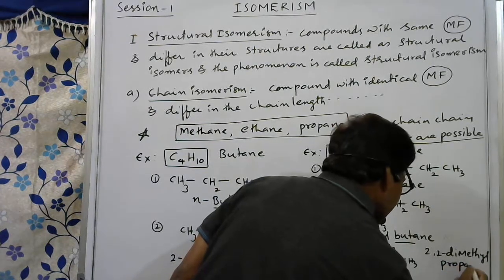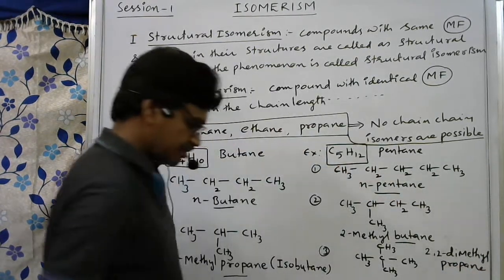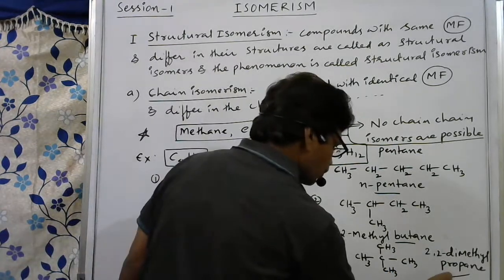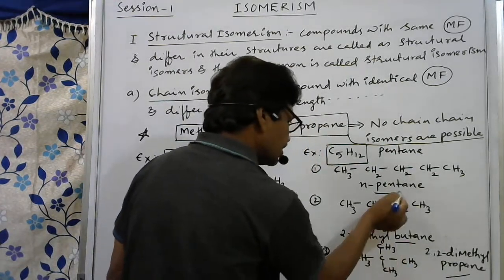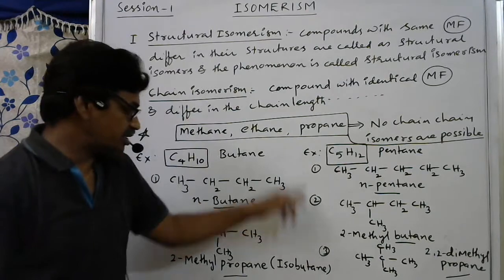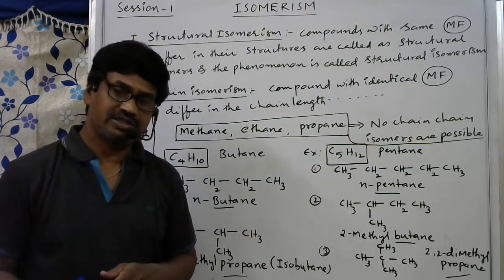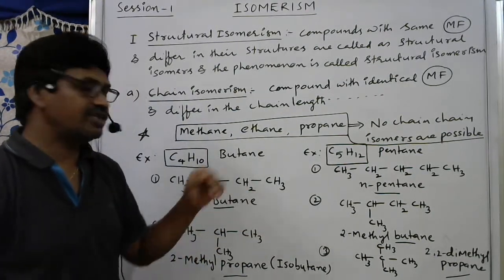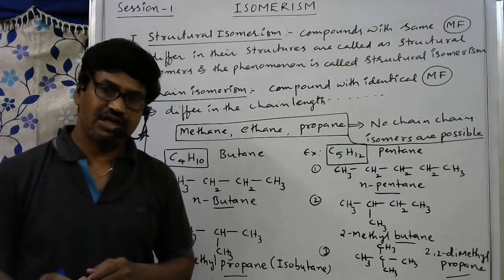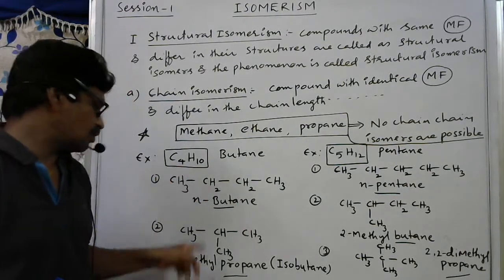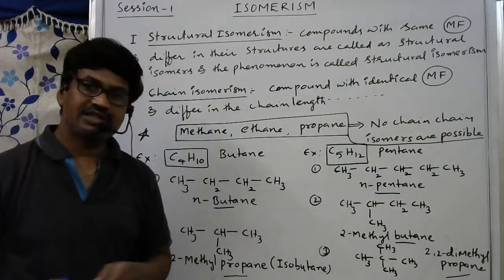This is the IUPAC name. So here the root word is prop. Here the root word is but. Here the root word is pent. So here we have 3 isomers. 3 chain isomers are possible for C5H12. C4H10 only 2. C5H12 3.